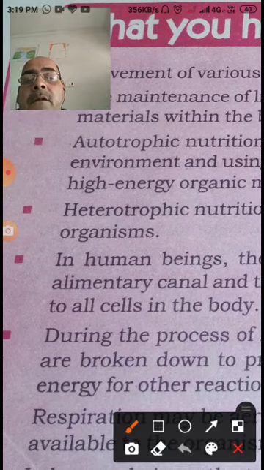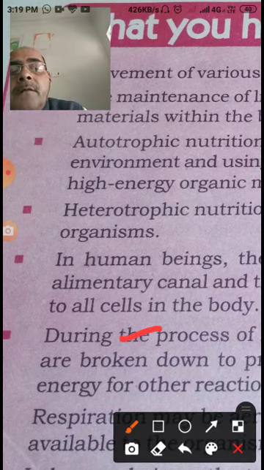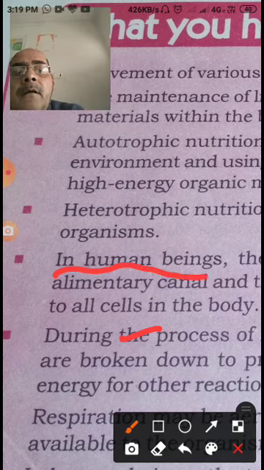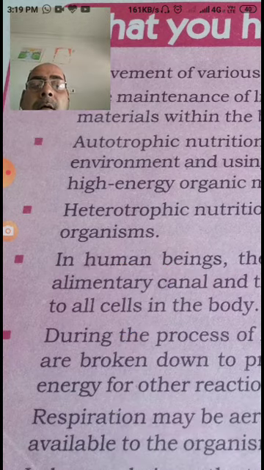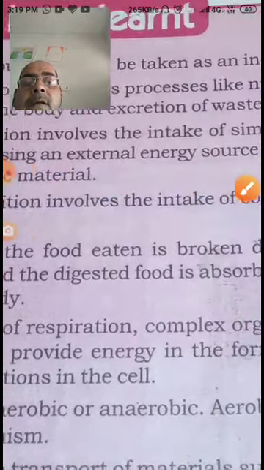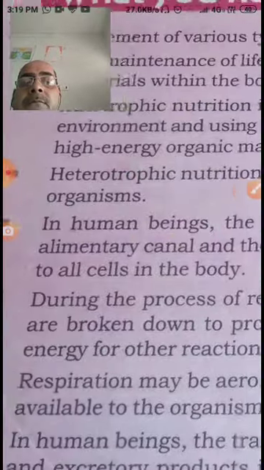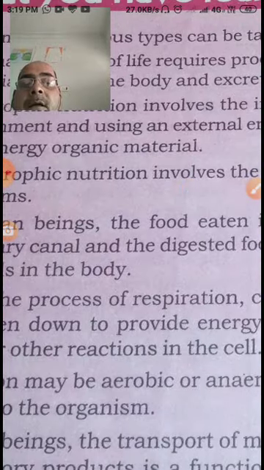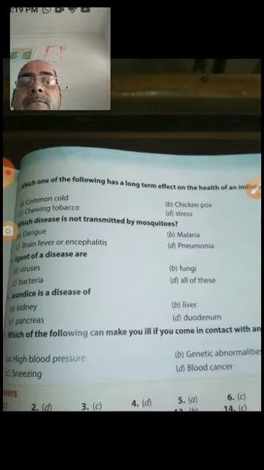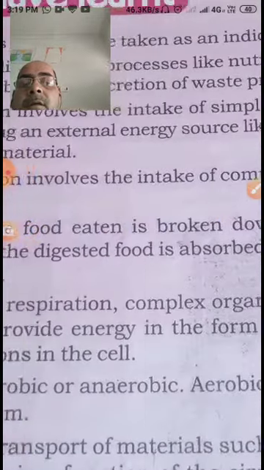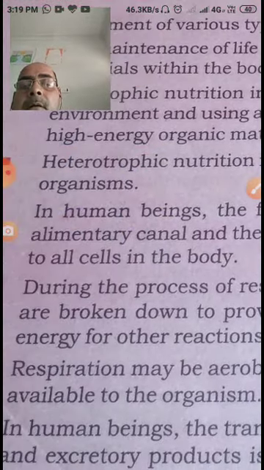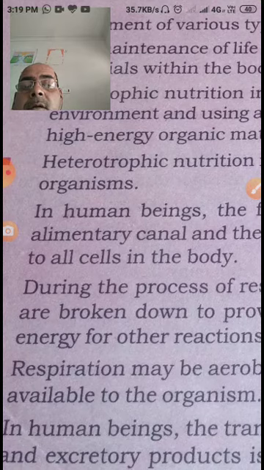Dear students, in human beings, the food eaten is broken down by various steps along the alimentary canal, and the digested food is absorbed in the small intestine to be taken to all cells in the body.